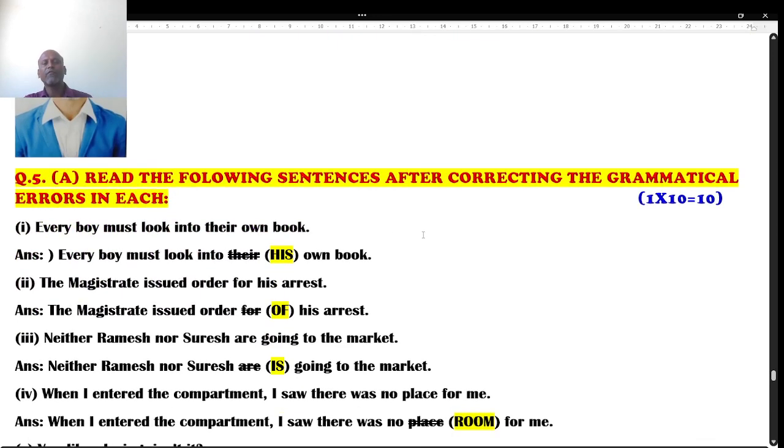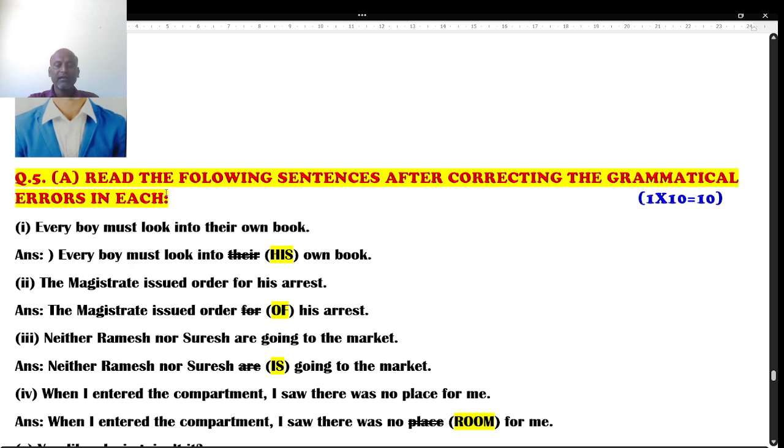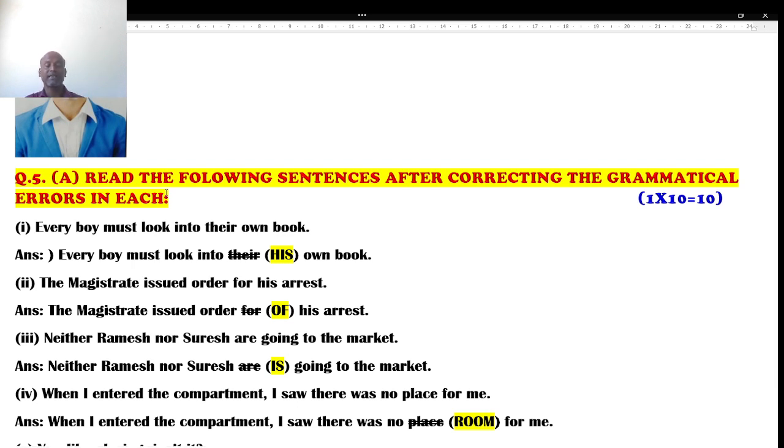But next one: read the following sentences after correcting the grammatical errors in each. This is what, students. Here we have 10 questions back to back, and each question carries 1 mark. And in every question, there might be mistakes. If there is a mistake, just rectify it. Kindly do not manipulate it.